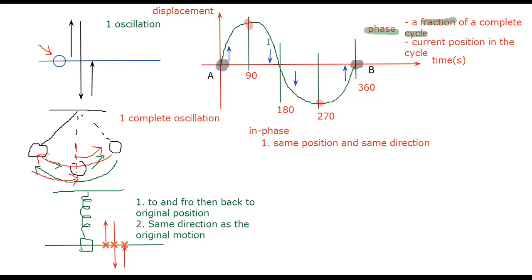Okay? Now, look at particle A and particle B. Particle A 是在 the equilibrium position, the x-axis. Particle B 也是在 x-axis. So they are at the same position. Okay, they are at the same positions, and look at the movement of the particle. A is moving up at this point, and B is also moving up. So we say that in this case, A and B, they are in phase. 因为他们在 same positions and same direction, so they are in the same phase.